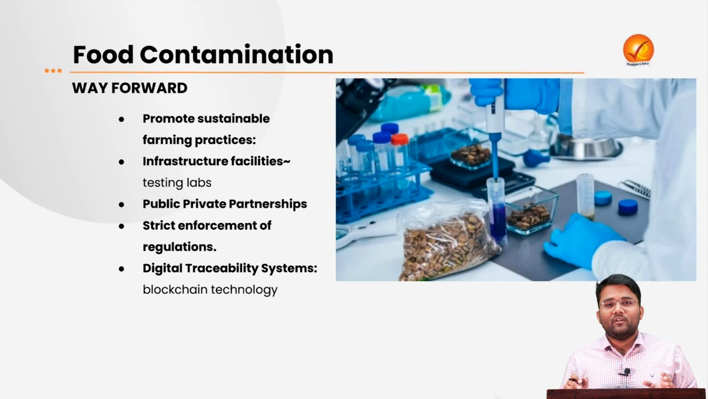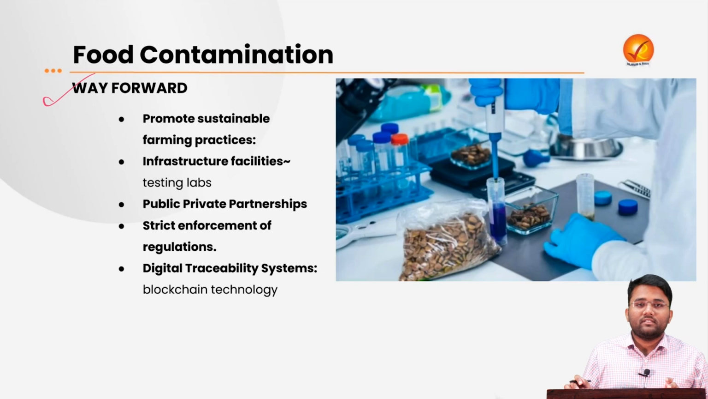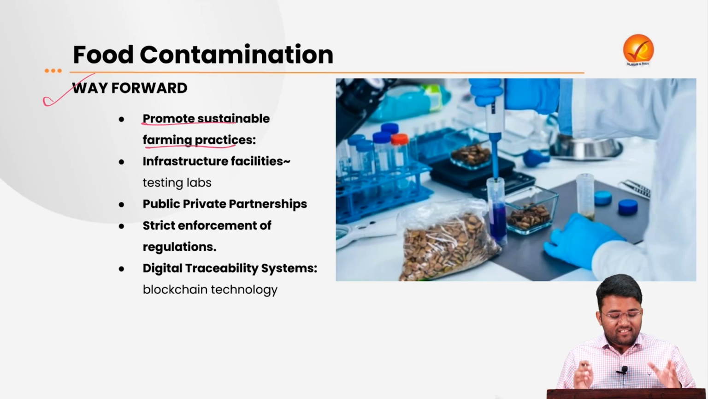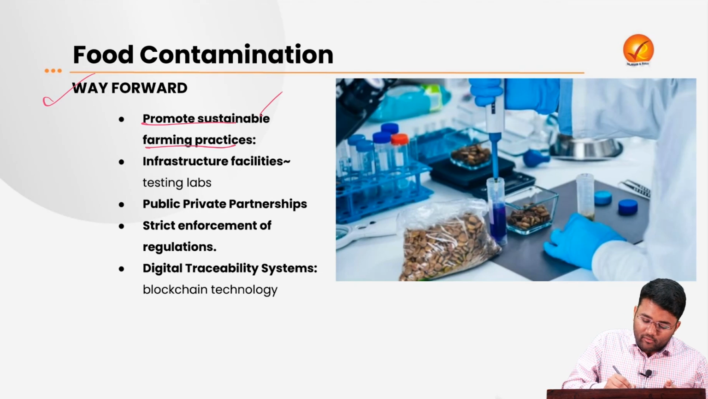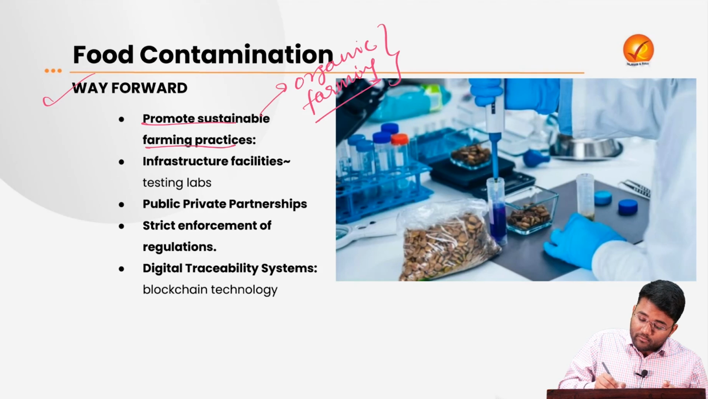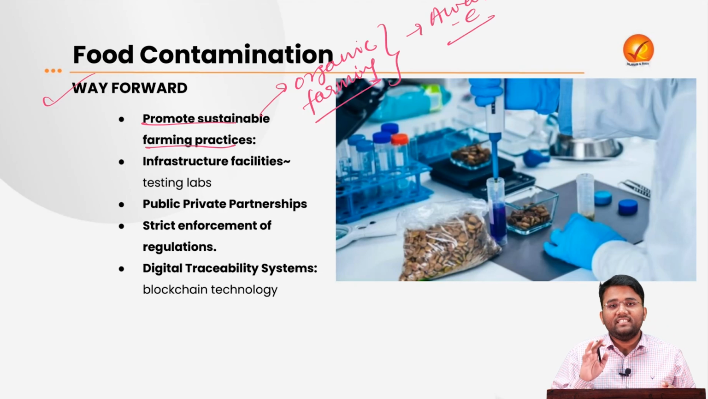Now let's move towards some suggestions for improving the condition of food contamination. First, there is a need to promote sustainable farming practices like organic farming. But we also need to make our farmers aware of these sustainable practices, because ultimately these annadatas who are producing this food, until and unless they are aware of these sustainable practices, it will be very difficult for us to keep our food uncontaminated.